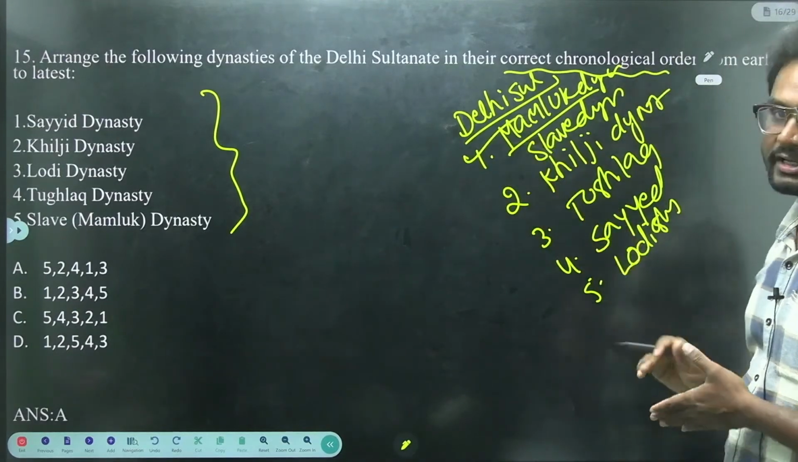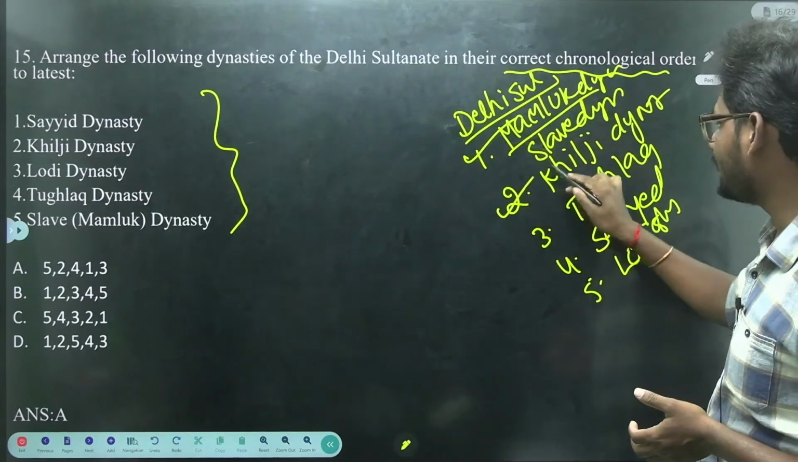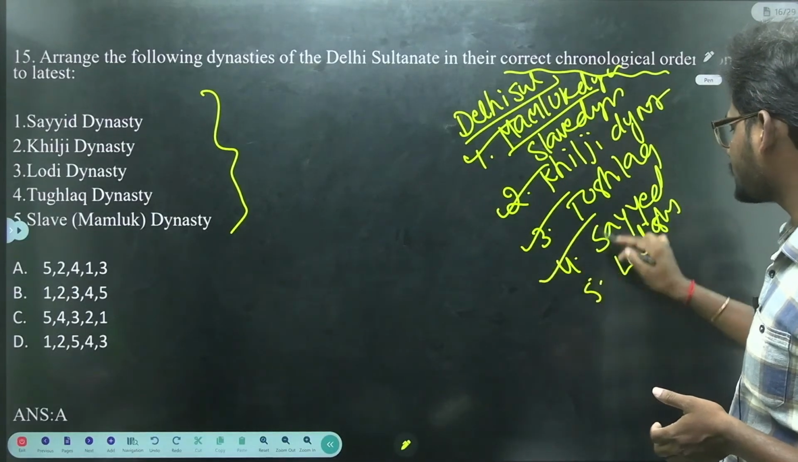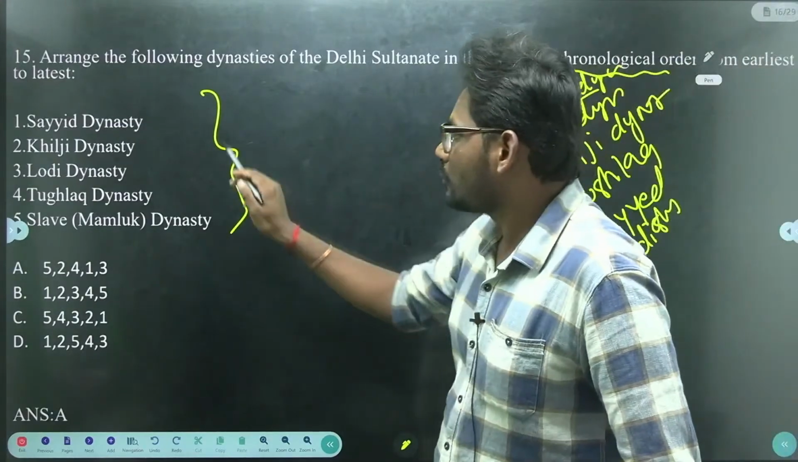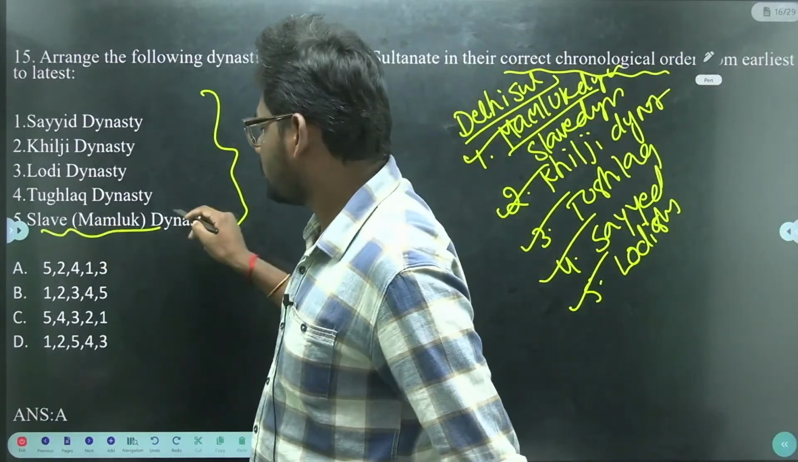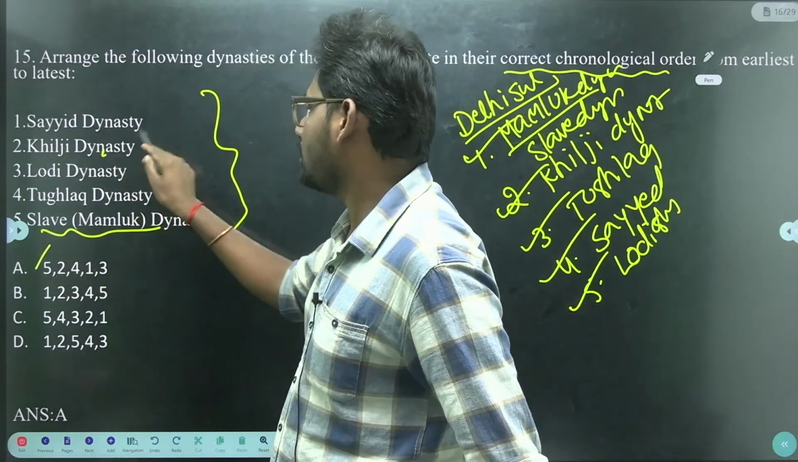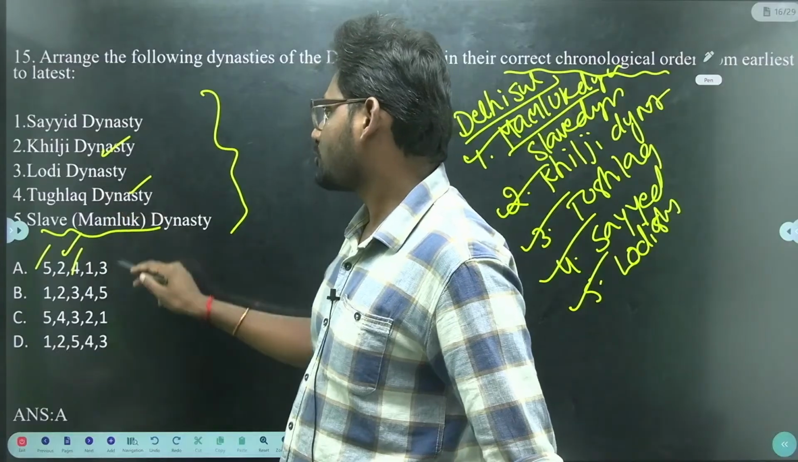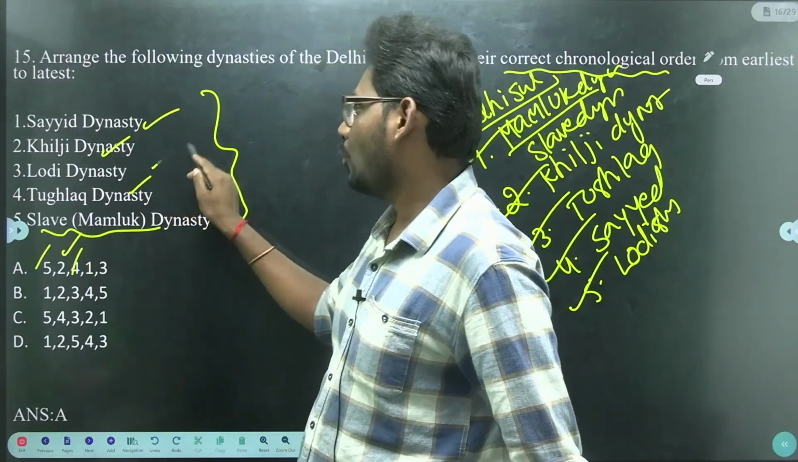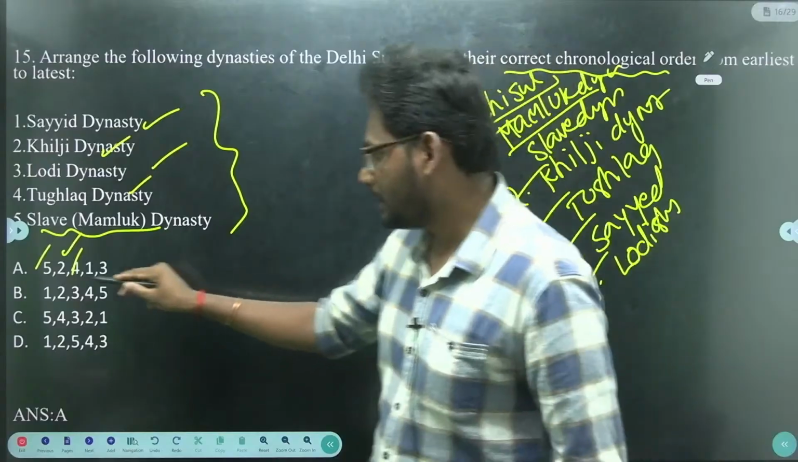So Mamluk, that is known as the Slave dynasty, followed by Khilji dynasty, Tughlaq dynasty, Sayyid dynasty and Lodi dynasty. So first Mamluk, so the answer starts with 5. Second Khilji 2, Tughlaq 4, next Sayyid and Lodi. So option A is correct.